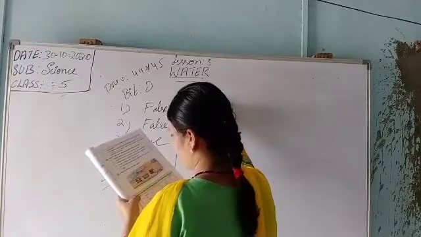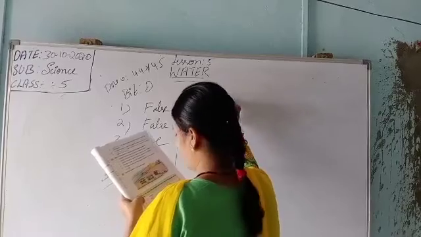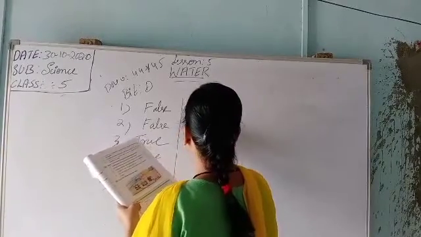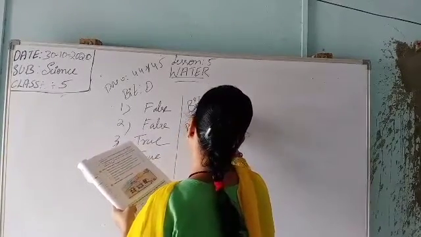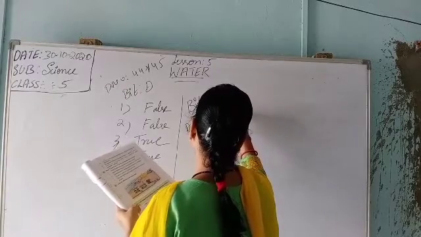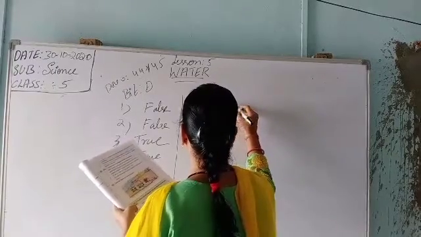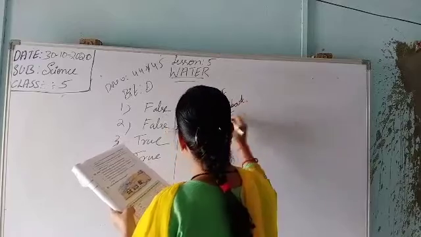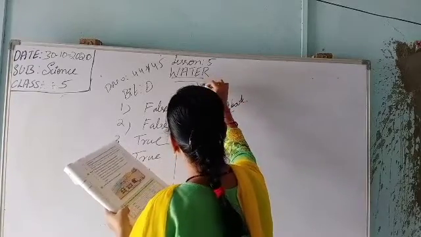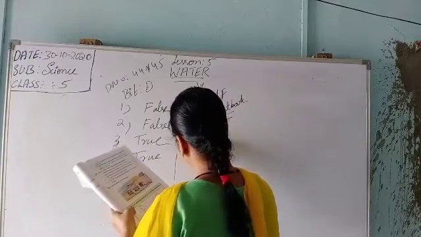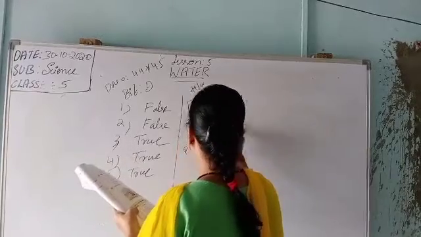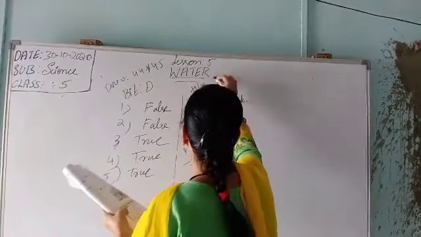Bit number E and F, do it in the textbook. This is your homework, that is page number 45. So this is your science homework.